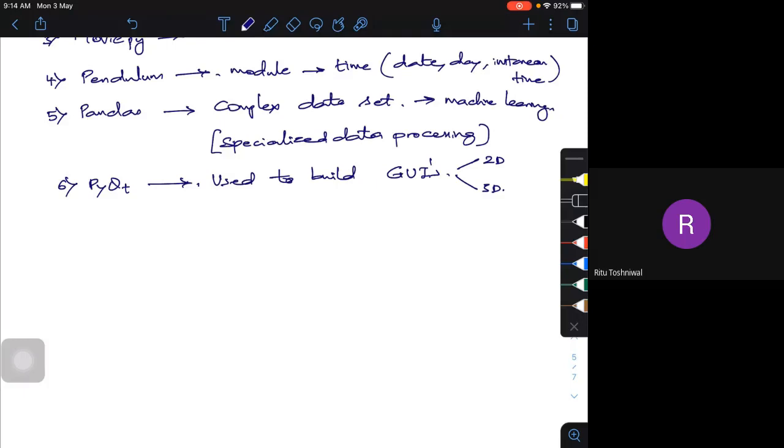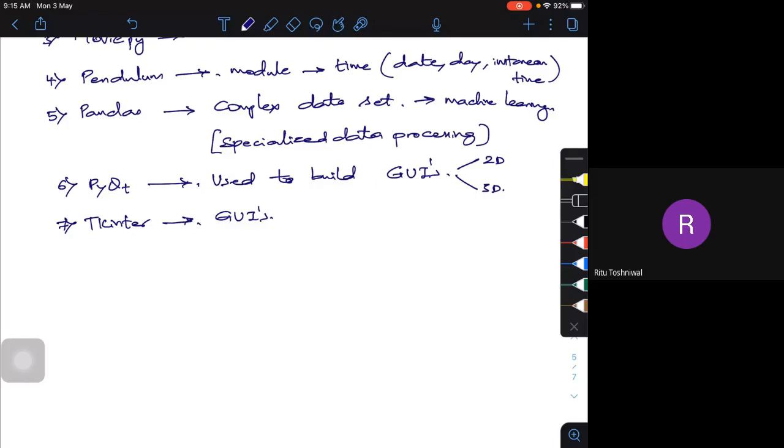So we have a couple of packages called Tkinter. So one more package is there, Tkinter. This is one more package which is used to develop GUIs, very similar to the others. So these packages, PyQt and Tkinter, whatever it may be, both are used to build graphic user interfaces. Maybe I can use either PyQt or Tkinter. And we have one more package.